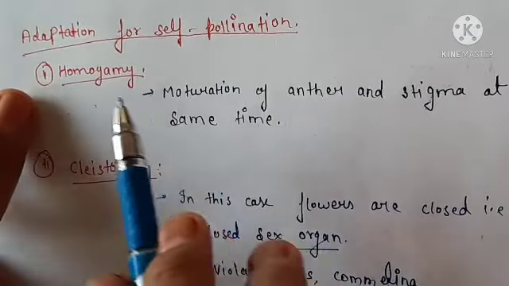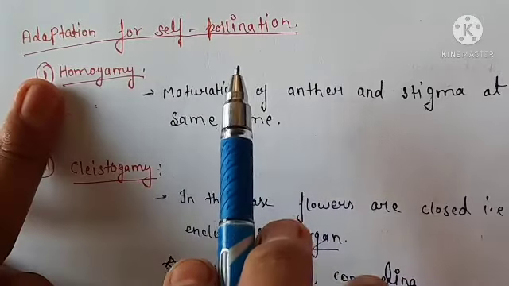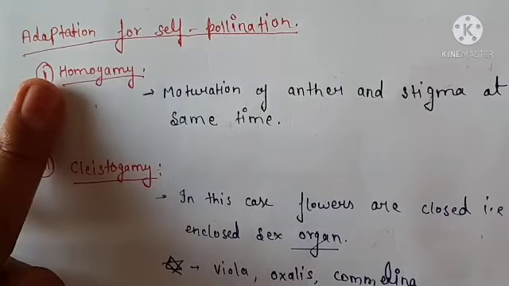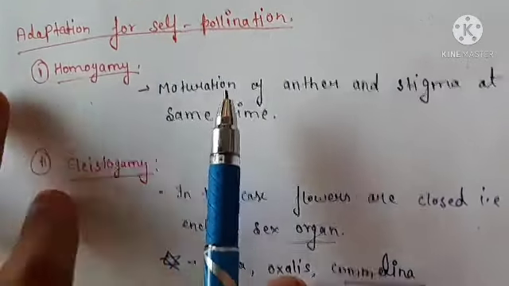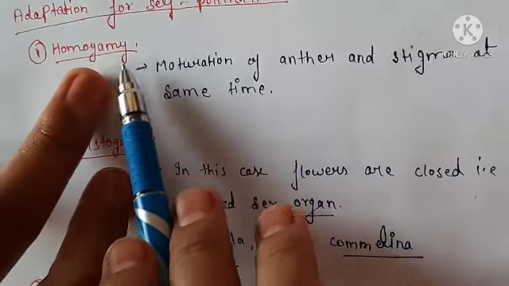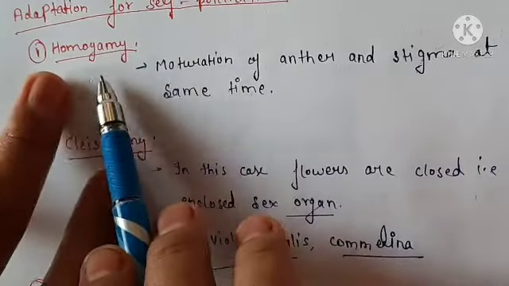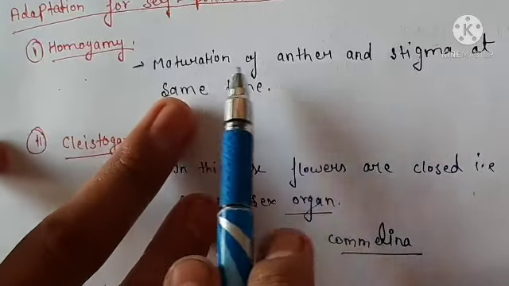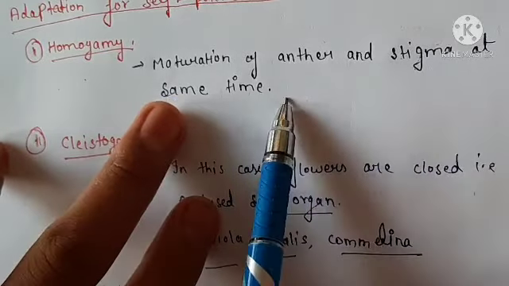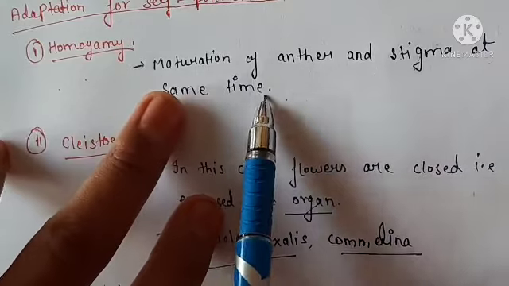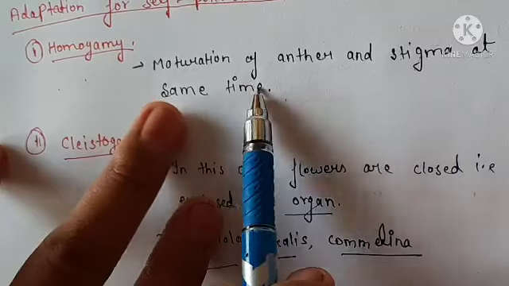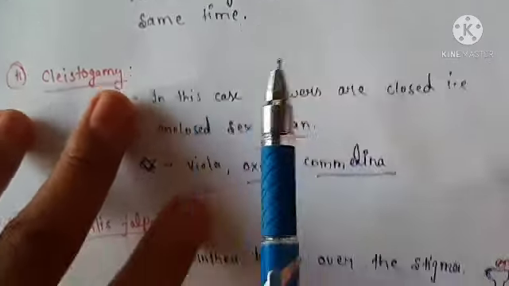Okay, now let's revise one more time. So today's topic is adaptation for self-pollination, means how the plants are adapted for self-pollination. So first we discussed homogamy. Homo means same, gamy means gamete, means male and female gametophyte. So in this case, maturation of anther and stigma at the same time. If they are mature at the same time, as a result self-pollination takes place.